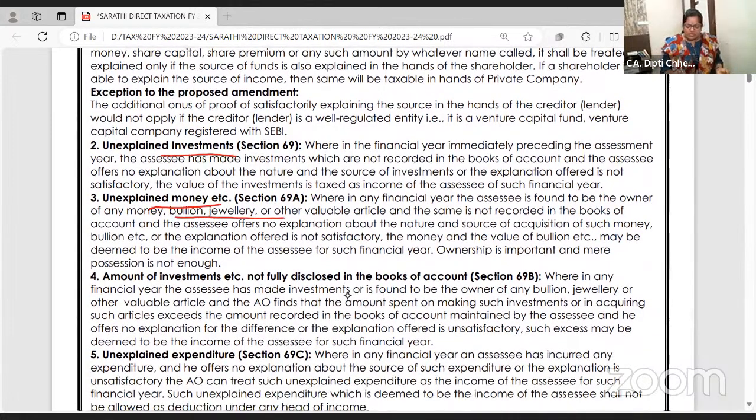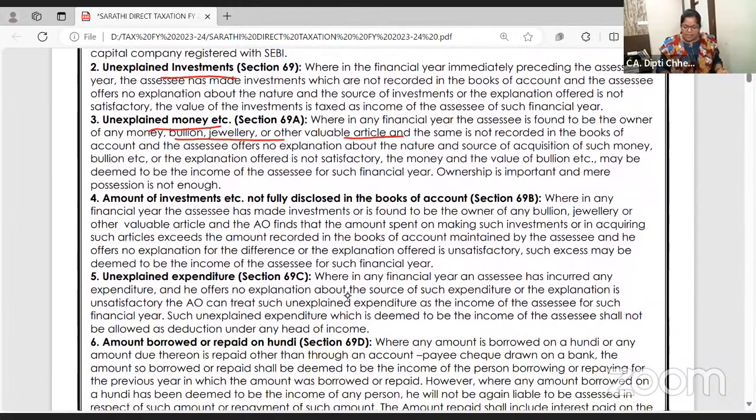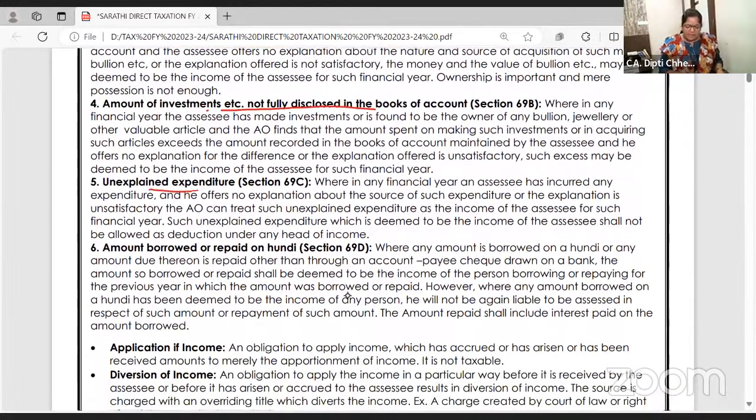Unexplained money, bullion, jewelry, gold. Amount of investment not fully disclosed. Some land you have purchased at 8 crore, you are just showing 3 crore as the value. Unexplained expenditures. Lavish weddings, birthday parties, anniversaries. So in the wedding, 1.5 crore is spent. But in drawings you have shown that it was your daughter's wedding and you spent 20 lakh. Now 150 lakhs and 20 lakhs, 130 lakhs is illegally earned money on which you have not paid the tax.